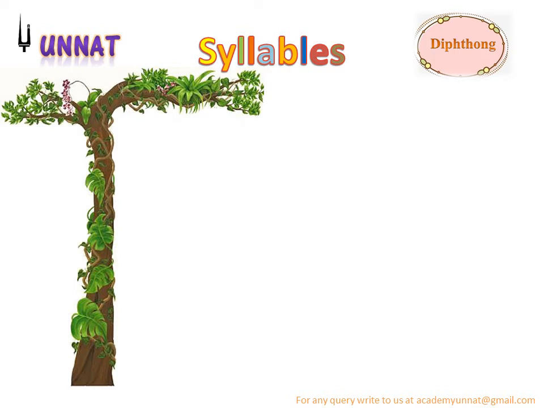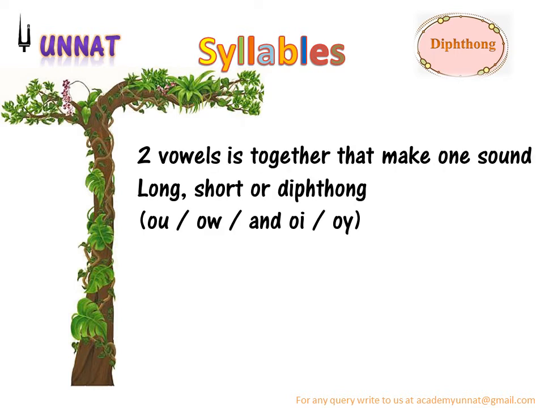Next is diphthong. So two vowels together that make one sound. ठीक है, दो वोवल एक साथ आते हैं, लॉन्ग हो चाहे शॉर्ट हो, like OU, OW, owl में आता है ना, and OI and OY. ठीक है, when they all come together it's a diphthong, मीन्स दो वोवल एक साथ आना. Sail. So A and I both are vowel, so it's a diphthong.